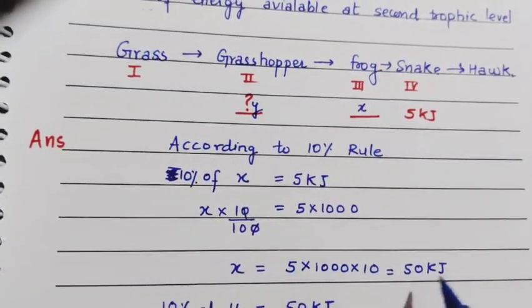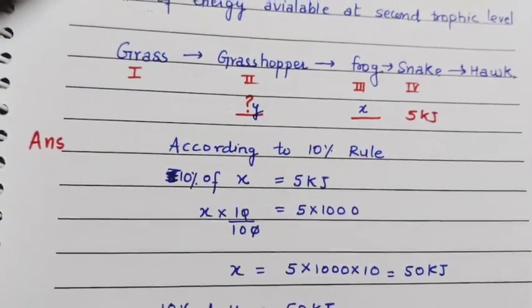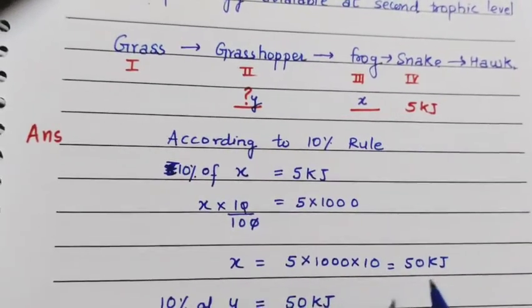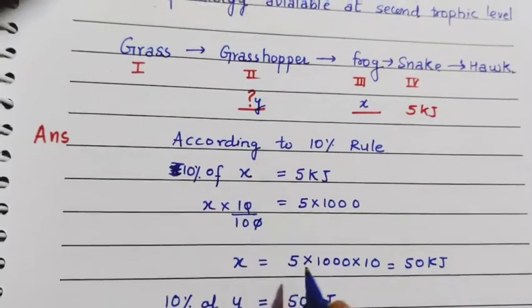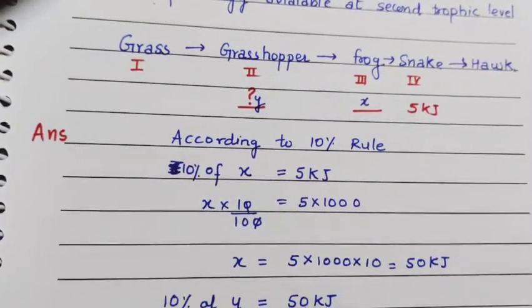You can also write it in kilojoule. It depends, but whatever you are writing, you must write the unit. If you are writing in kilojoule, then write kilojoule. If you are opening it, then write it in joule form.